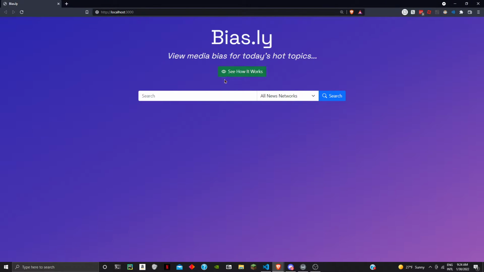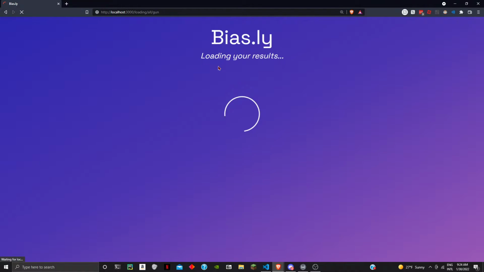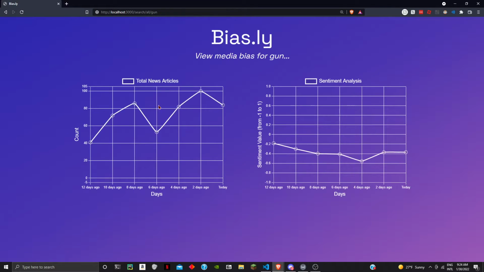So here we have our interface over here, search bar, and then a tutorial thing. So let's say we search up gun using all news networks. That's going to search through all the news websites within our databases and print out a bar graph, a line graph. So here you can see the total news articles that were searched and published throughout the days. Like over here, 6 days ago is 53, and you can see there's a negative trend towards guns in the media within the past 2 weeks.